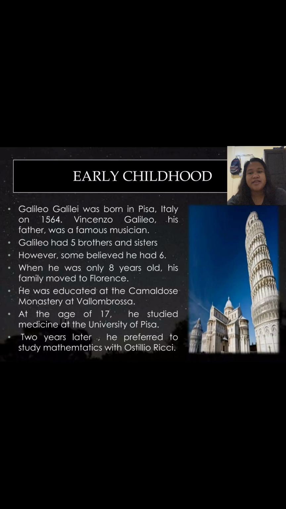He was educated at the Camaldolese Monastery of Vallombrosa. At the age of 17, he studied medicine at the University of Pisa. 2 years later, he preferred to study mathematics with Ostilio Ricci.